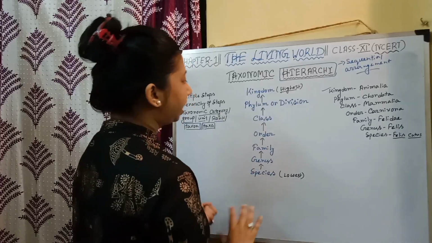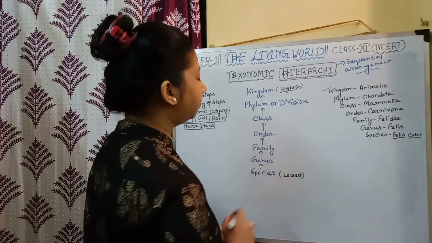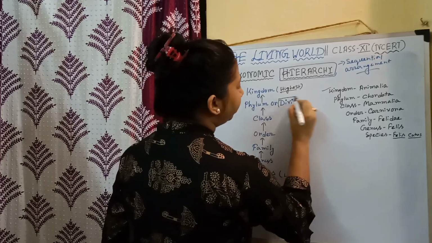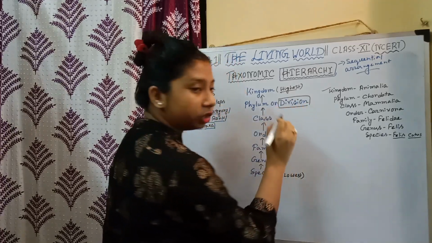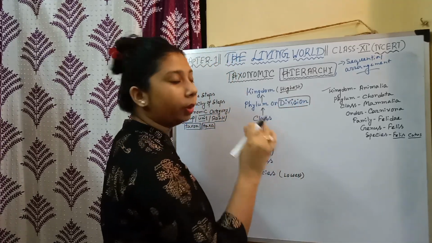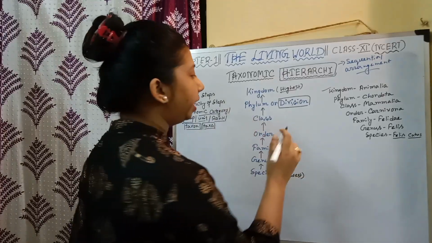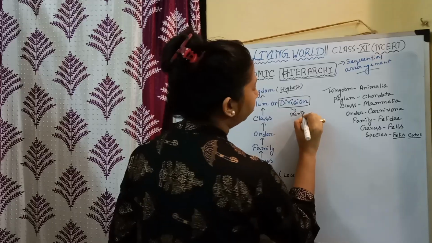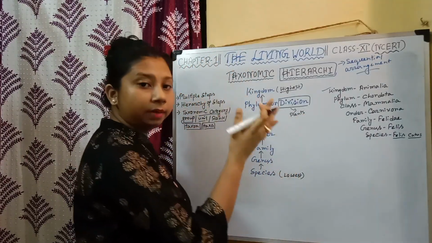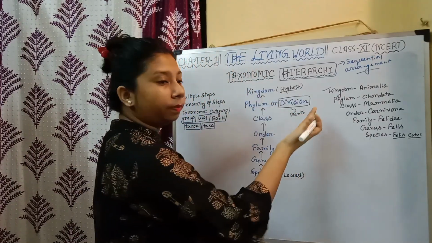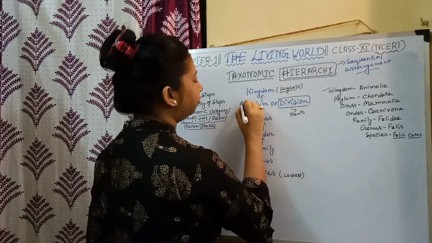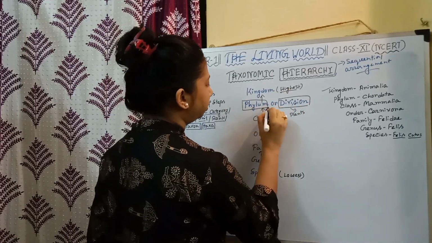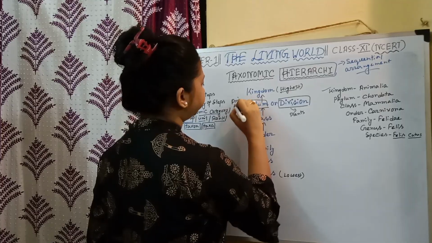One more thing here: the word division. We use the word division in case of plants. Only when we are classifying plants do we mention the word division. And when we are talking about animals, instead of division we use the term phylum, in case of animals.